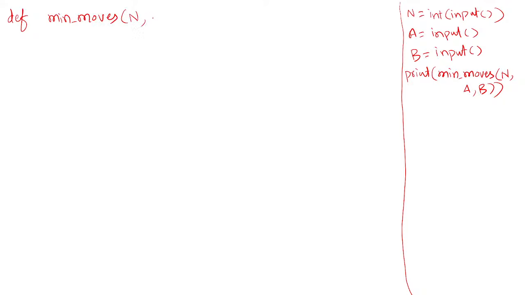The first parameter is the number of characters in each string, the second is string a, and the next one is string b. Because a string is immutable in Python, you cannot make changes in the string. So we'll convert the first string into a list so that you can easily traverse character by character.